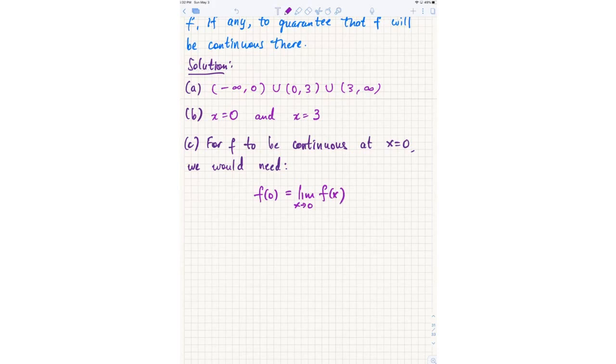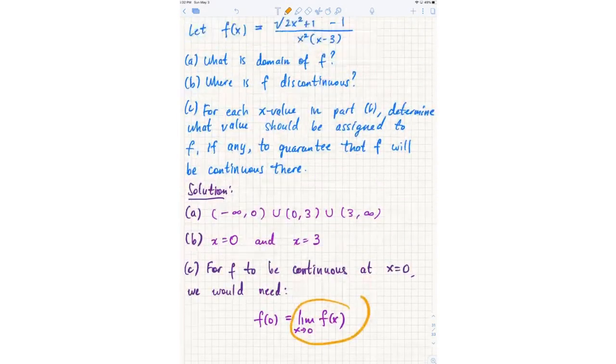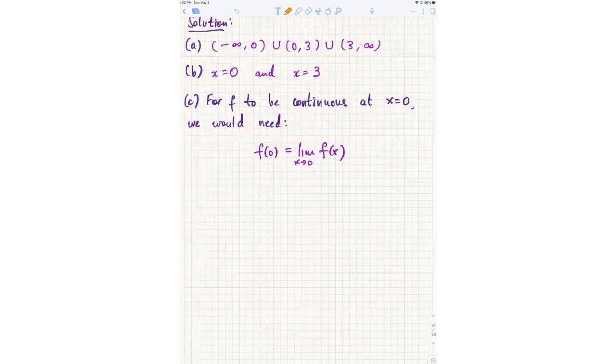That is the definition of continuity: the limit as x approaches the number equals the function value. So this equation tells us how to find f of 0. If I compute the limit on the right-hand side, that is what f of 0 has to be to make this function continuous. So let's compute that limit.